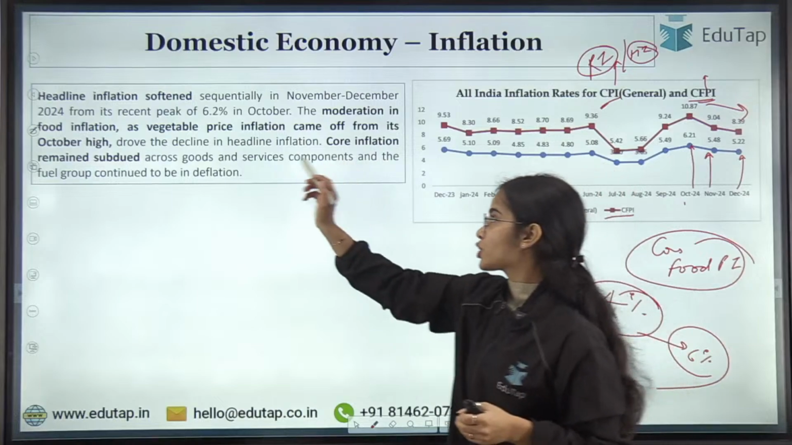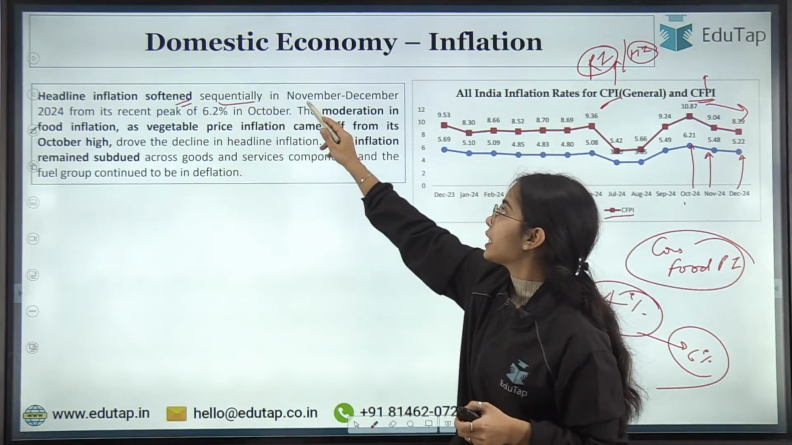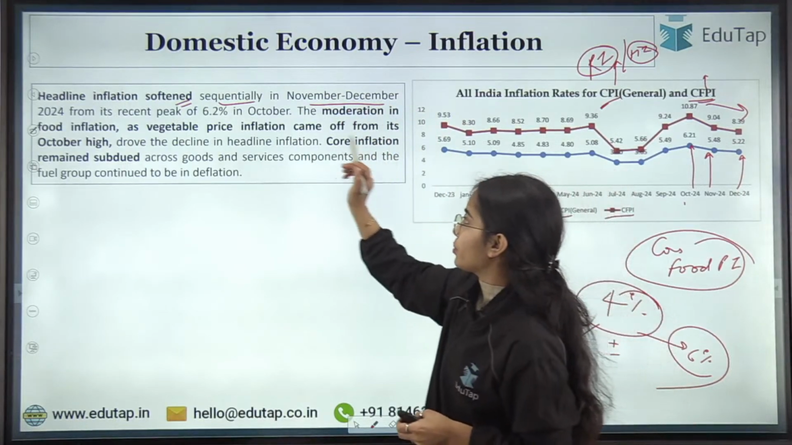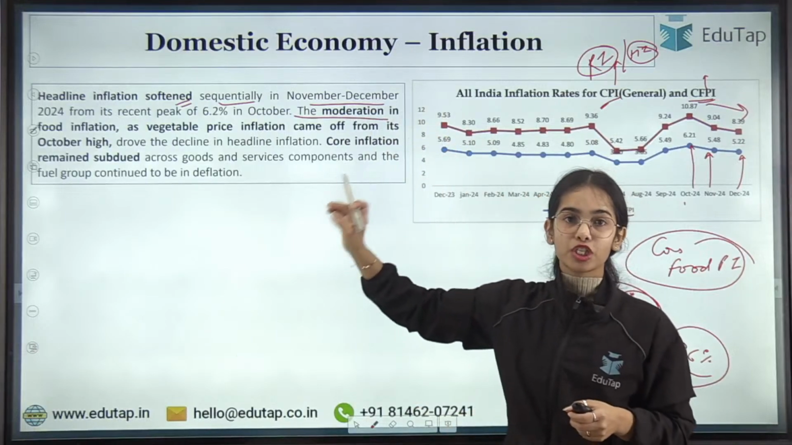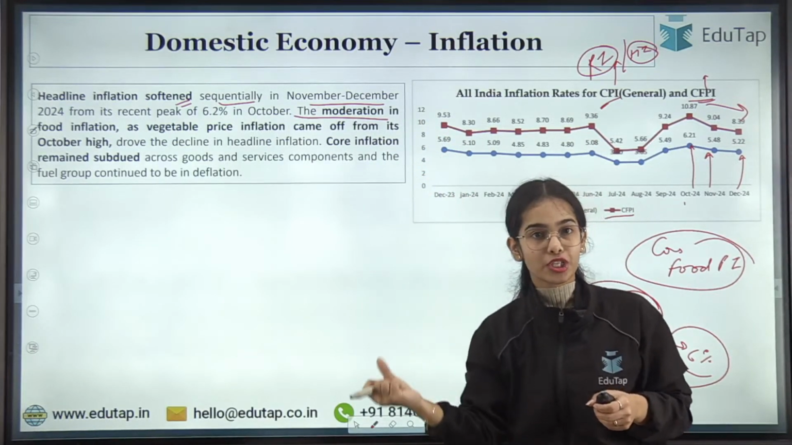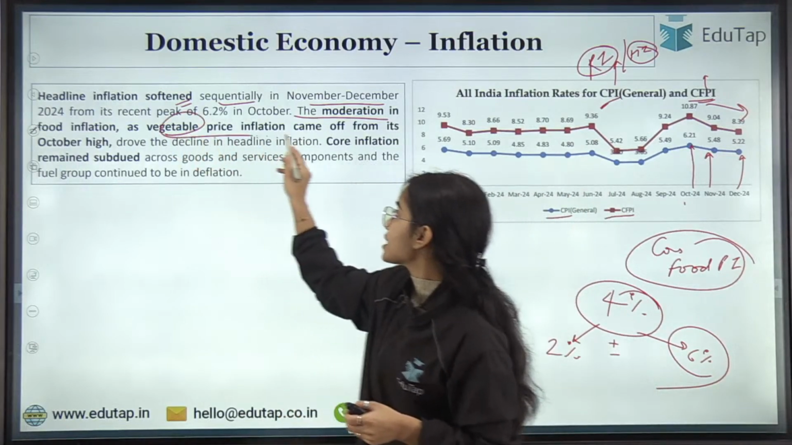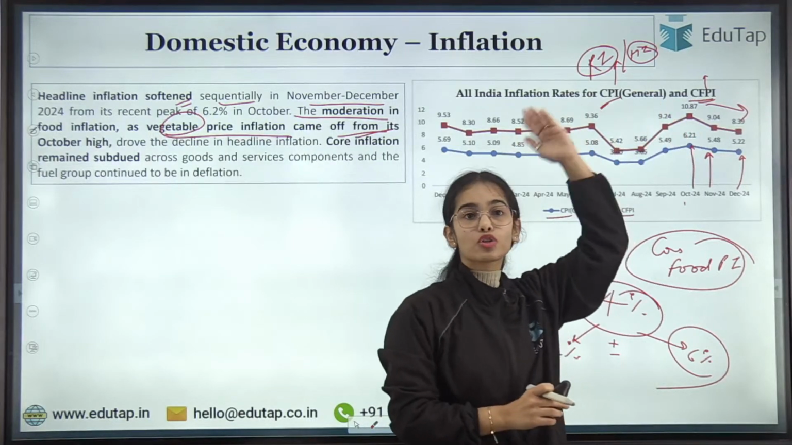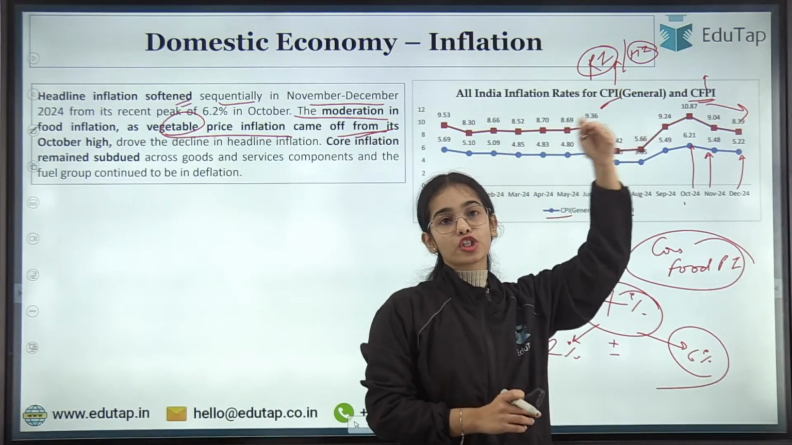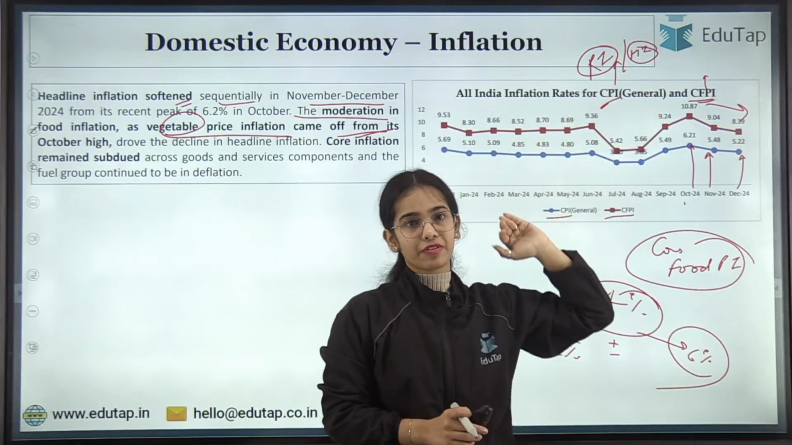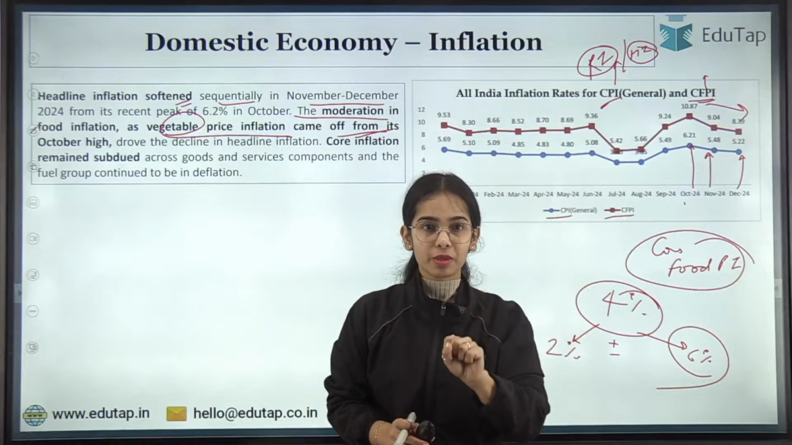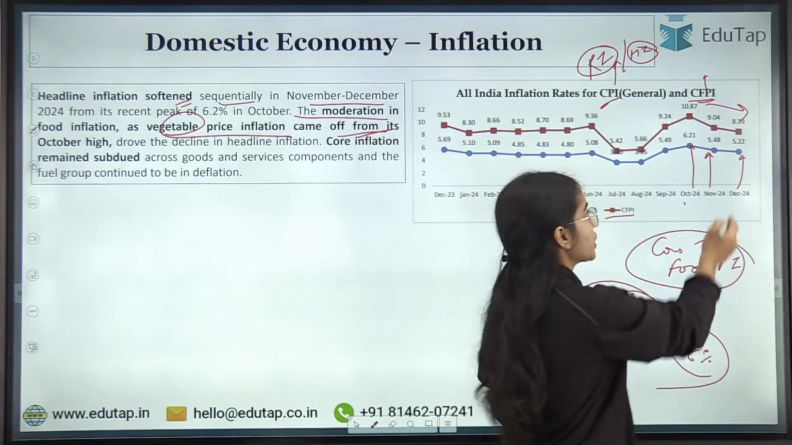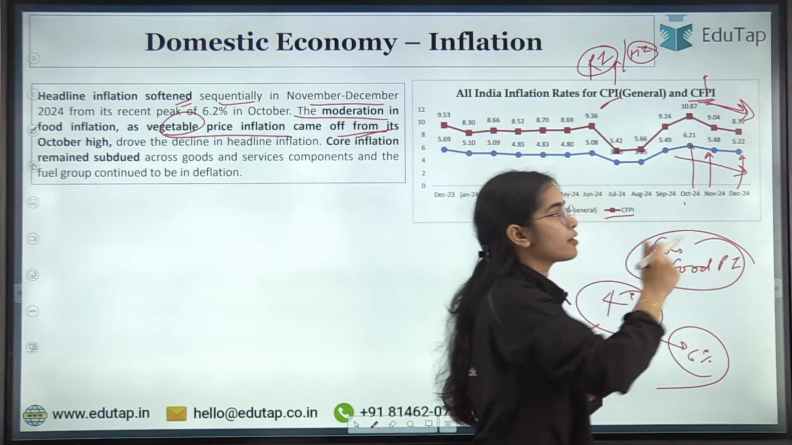So headline inflation has softened. It has come down sequentially in November and December 2024 from its peak in October 2024. Moderation has come in food inflation. Food inflation has declined as vegetable price inflation came off from its October high. In October, the food inflation was very high, and the vegetable prices specifically were very high. Now food inflation has declined, the vegetable prices have been controlled, and food inflation becoming lower has led to retail inflation being lower.